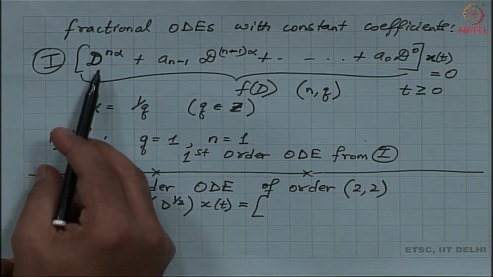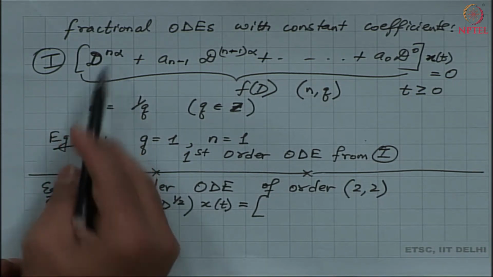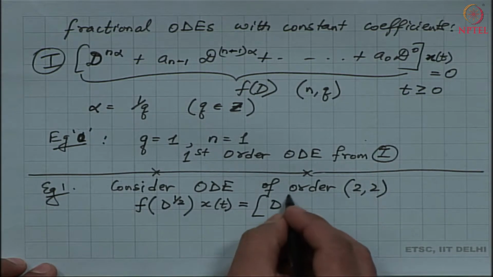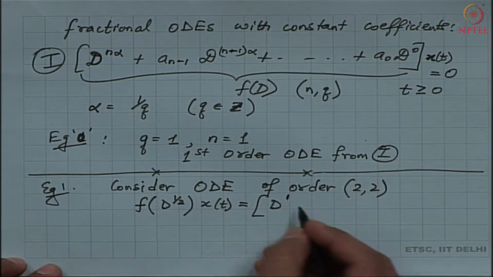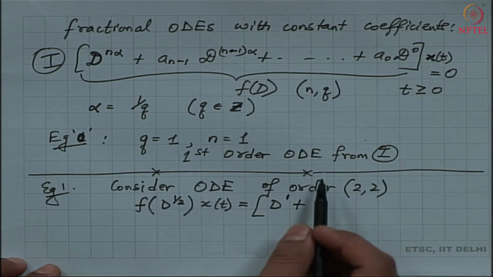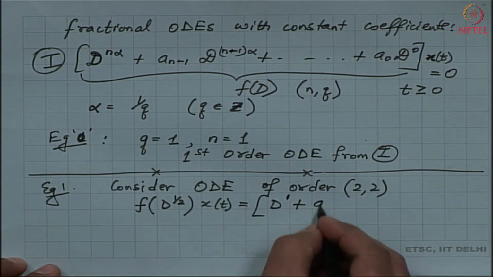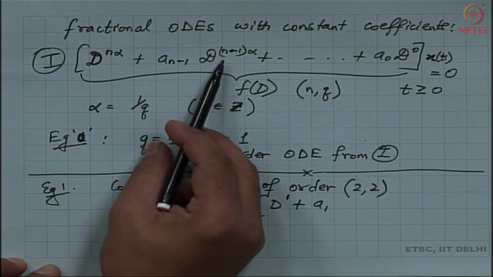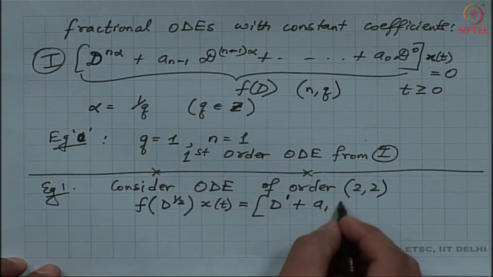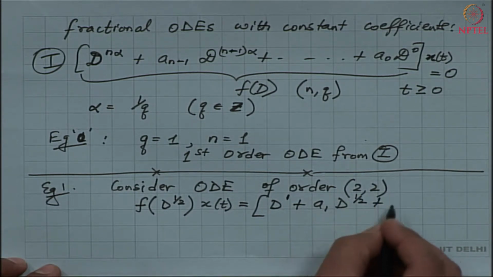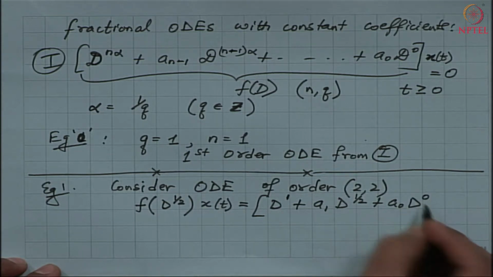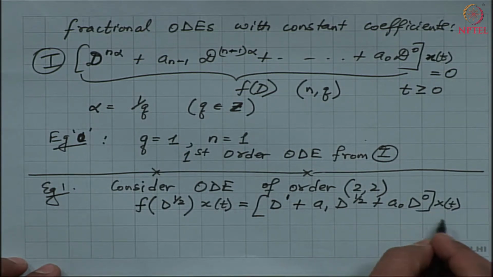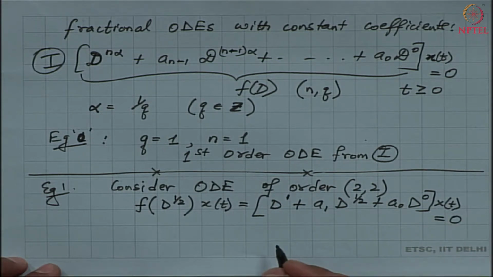Notice that if I plug in n equal to 2 and alpha equal to 1 by 2, my highest order is d of 1, and the next order is d of n minus 1 times 1 by 2, so I get d half, and then the third is d to the power 0, which is not a derivative at all. The operator evaluated over x of t is equal to 0.